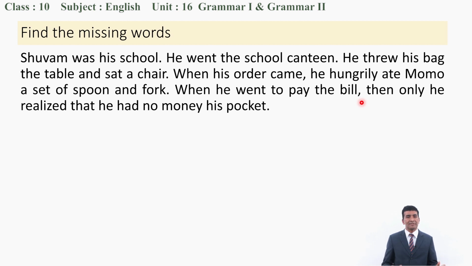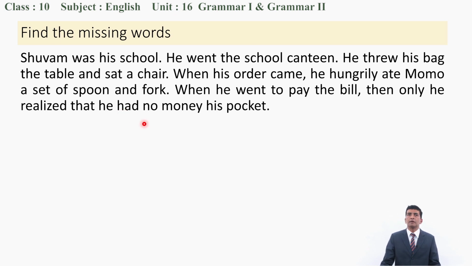For example, look at the first sentence. Shubham was his school. What does it mean? Shubham was his school. That means there is something missing. He went the school canteen. He threw his bag, the table and sat a chair. When his order came, he hungrily ate momo, a set of spoon and fork. When he went to pay the bill, then only he realized that he had no money in his pocket.